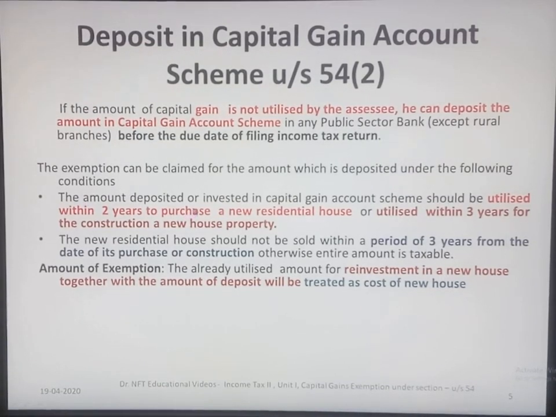The amount deposited or invested in the capital gain account scheme should be utilized within 2 years to purchase a new residential house, or utilized within 3 years for the construction of a new house property. The new residential house should not be sold within a period of 3 years from the date of its purchase or construction, otherwise the entire amount is taxable.